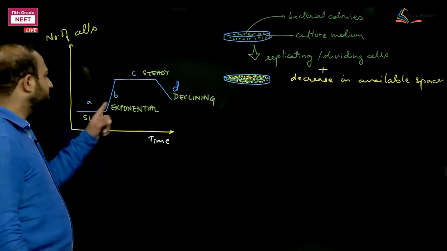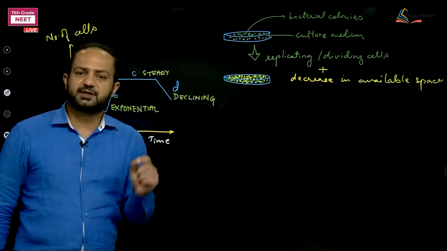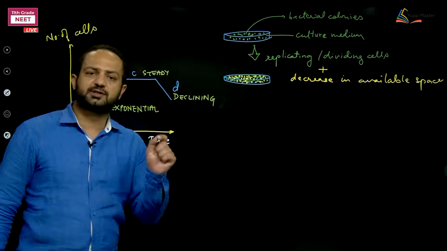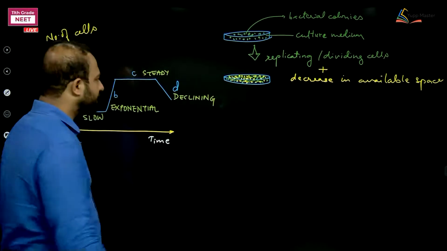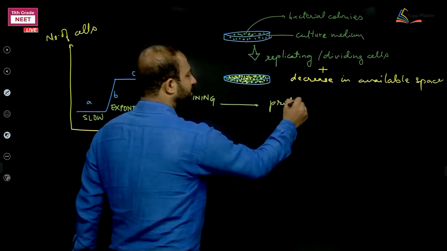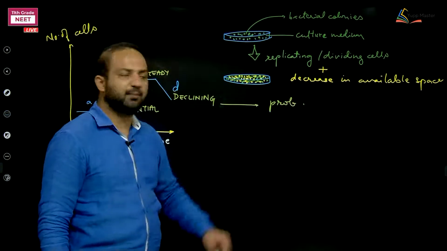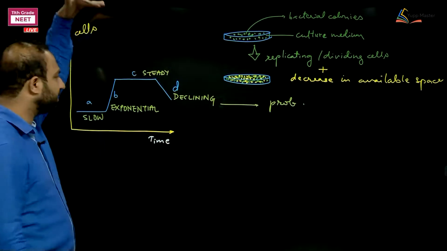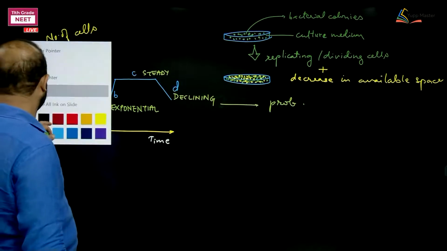Okay. So 1, 2, 3, 4 stages are there. The question is not about stage A, B or C. The question is asked about stage D, why it is happening. Clear? What is the reason? Declining. I need to tell the probable reason of declining. I need to mention why the number of cells are decreasing, why the graph is going down, why the curve is becoming down.